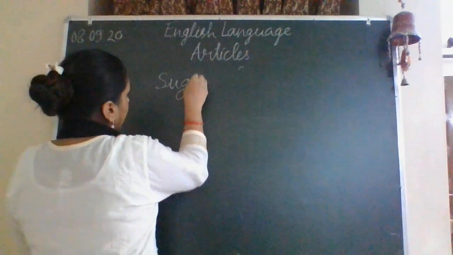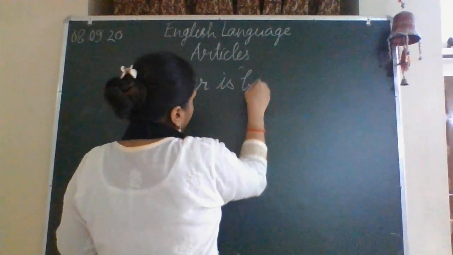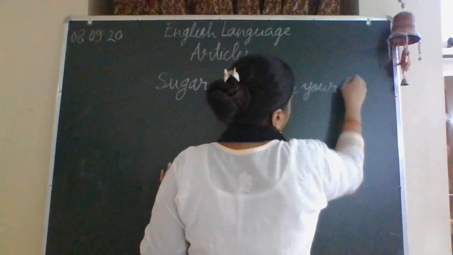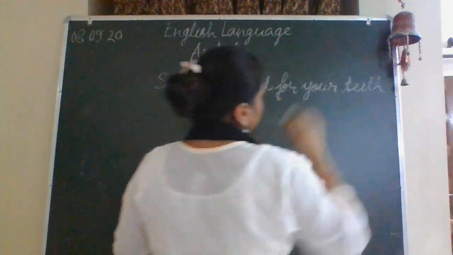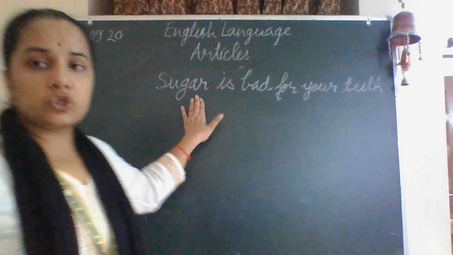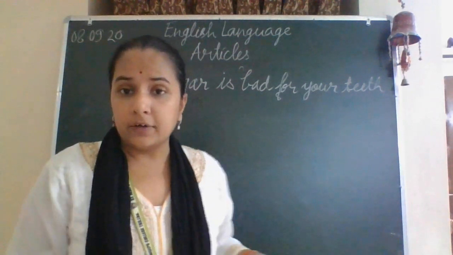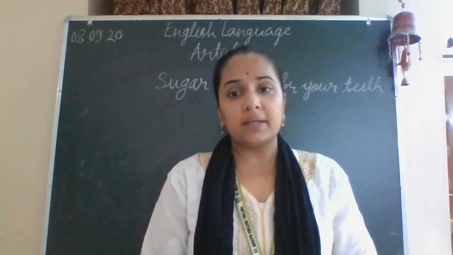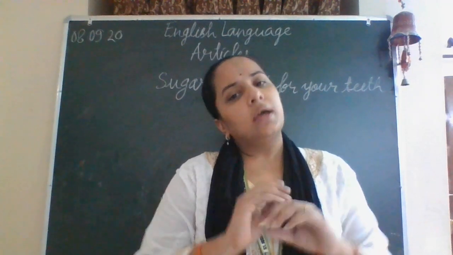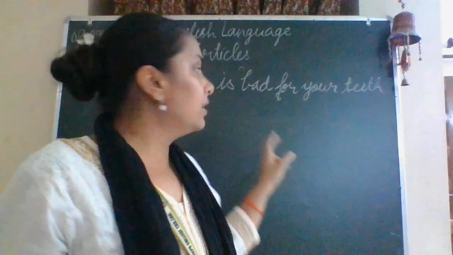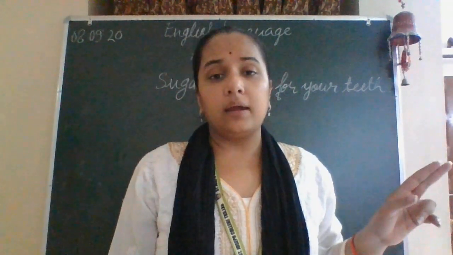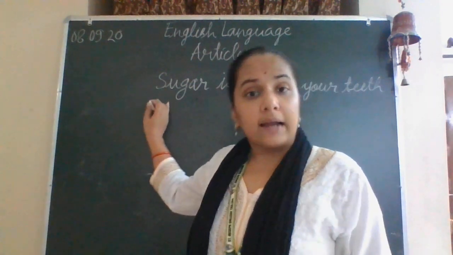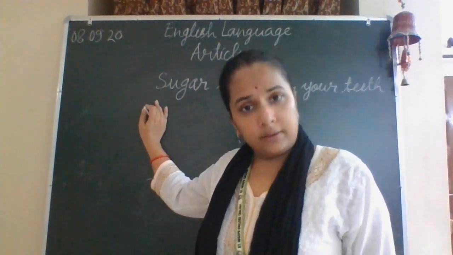Sugar is bad for your teeth. Here we are talking about sugar in general. It can be any kind of sugar. It can be white sugar. It can be brown sugar. It can be the sugar at your place, or the sugar at my place. Any sugar. We are talking about sugar in general. That is why we are not using any article here, and we have already discussed that sugar is an uncountable noun.